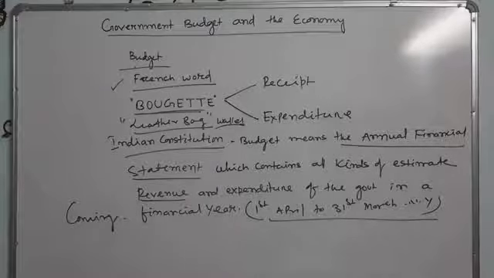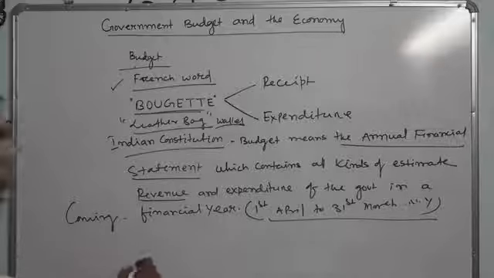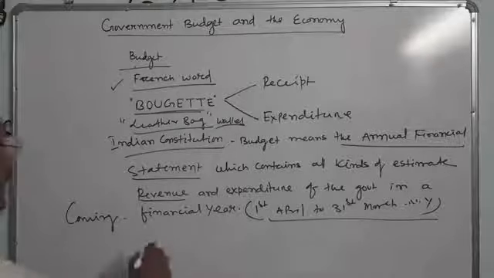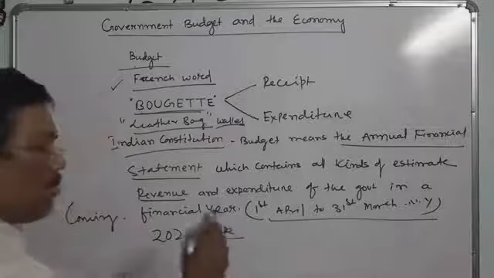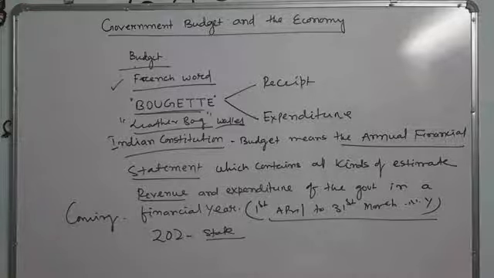Similarly, each state government also, as per Article 202, every state also prescribes that budget, or we may say that they also require that annual financial statement or the budget before the legislature of the state, and it is also called the budget of the state governments.